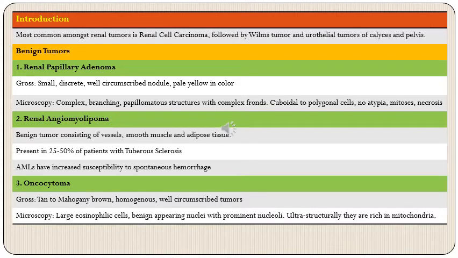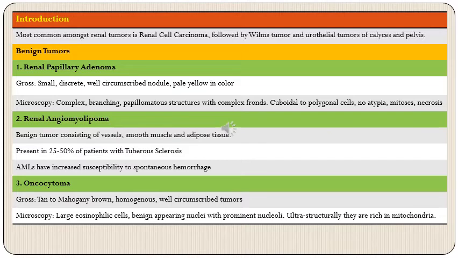Then renal angiomyolipoma. This is a benign tumor which consists of three components. Angio meaning vessels, myo smooth muscles, and lipoma adipose tissue. So it has three components, hence the term angiomyolipoma. It is present in 25 to 50% of patients with tuberous sclerosis, which is quite a substantial number.